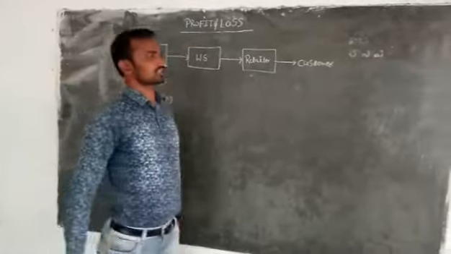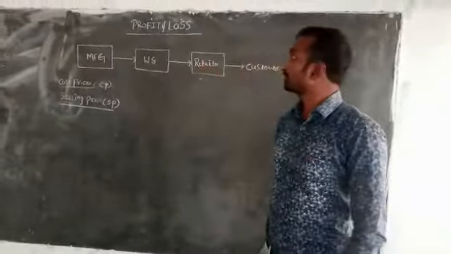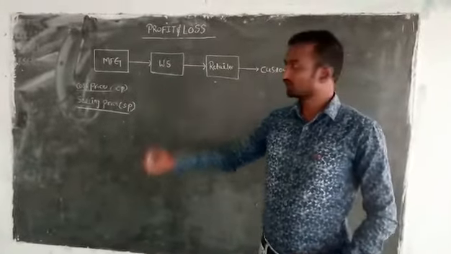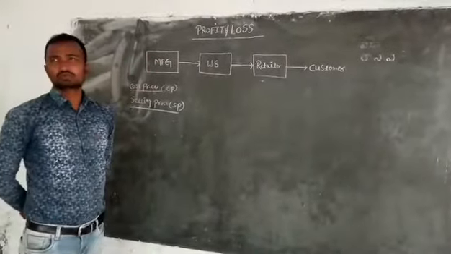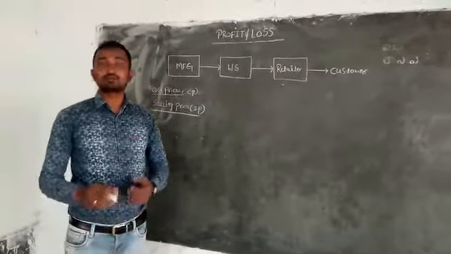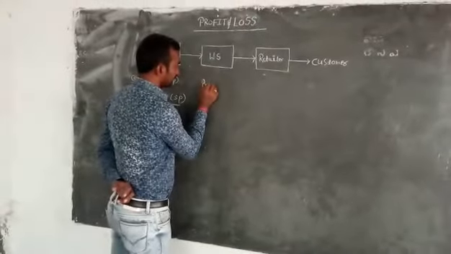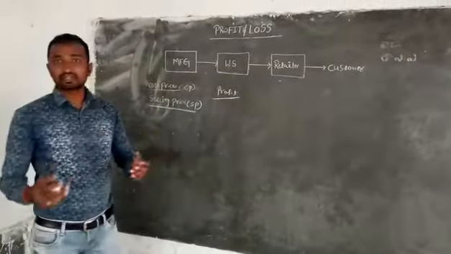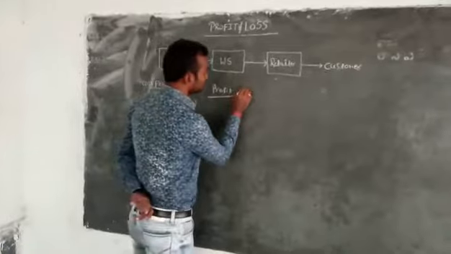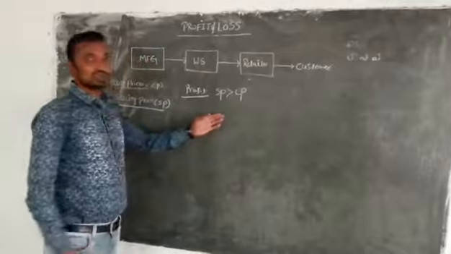That's why we need to consider how to confirm whether a particular retailer or wholesaler is going to get profit or loss. How to decide? So what is the profit condition? Generally, when we get a profit, we purchase for a less price and sell for a more price. The condition for getting profit is that selling price must be greater than cost price. Only in this condition are we going to get the profit.